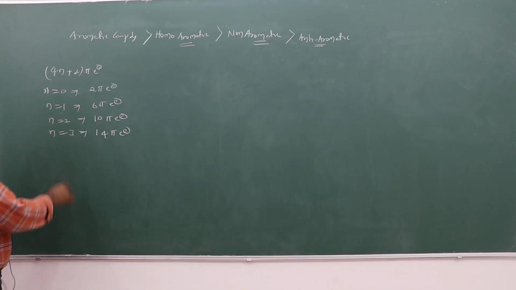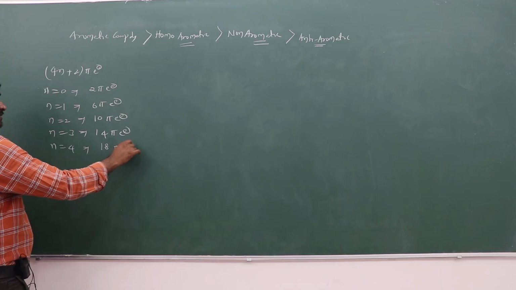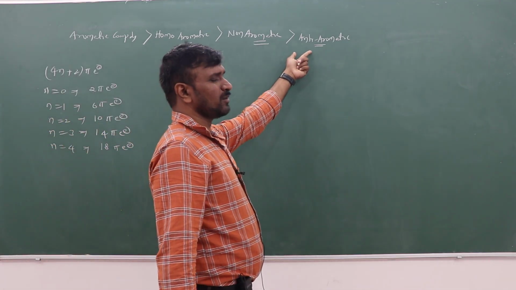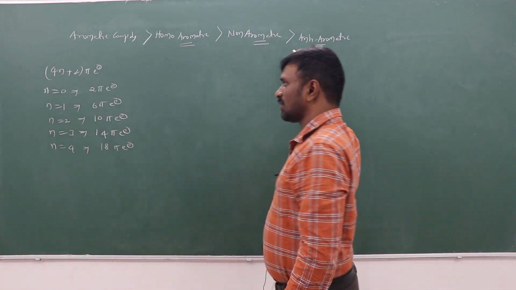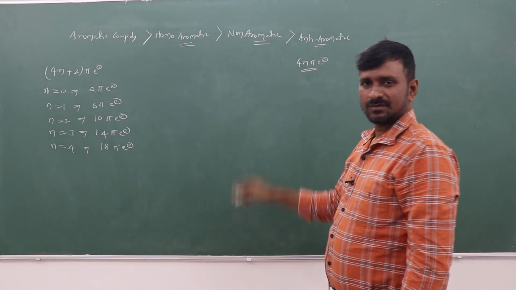There may be a difference. When n value is 4, that is having an 18 pi electron system. These systems will be there, and so on. Now, when anti-aromatic compounds are there, the compound is having anti-aromatic character, and the 4n pi electron rule is followed.